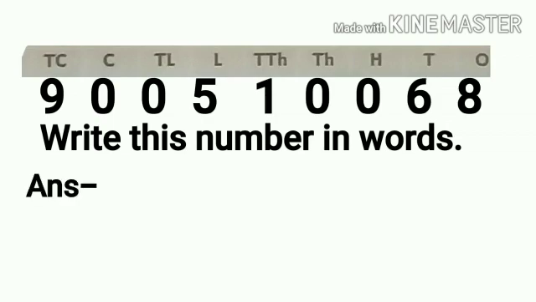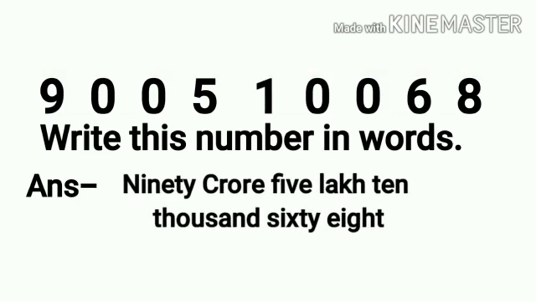Now the second example for writing words. Here you may get confused seeing the zeros in different places. So no need to get confused. Just start the counting as in the previous example and skip the zero places of the periods. Means 90 crore 5 lakh 10,068.